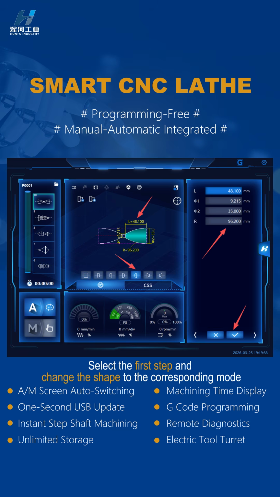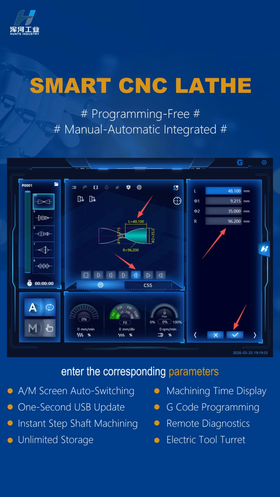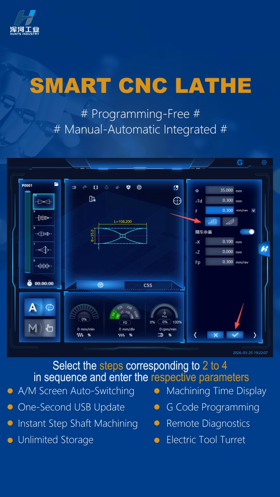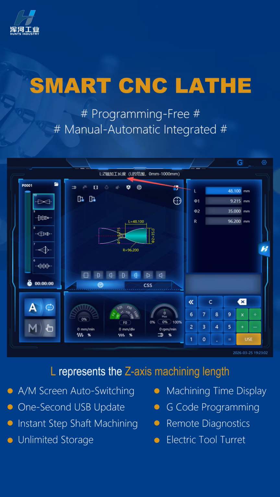Select the first step and change the shape to the corresponding mode. Enter the corresponding parameters. Select the steps corresponding to 224 in sequence and enter the respective parameters. L represents the Z-axis machining length.